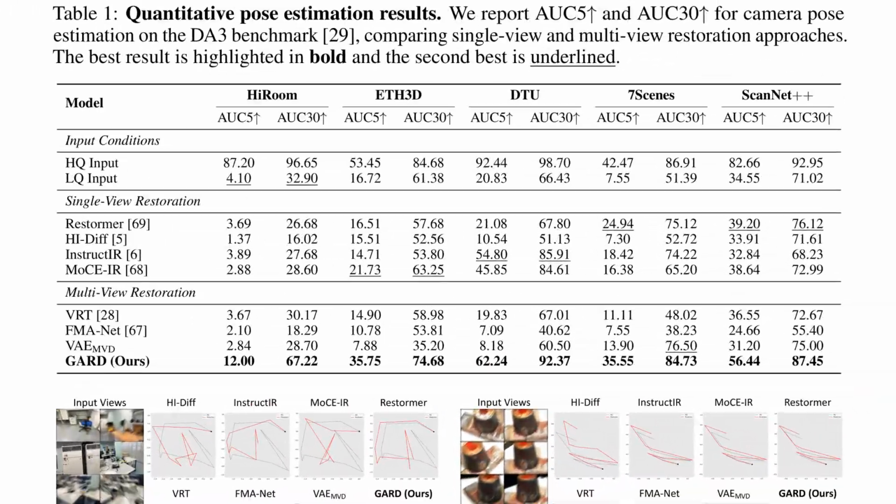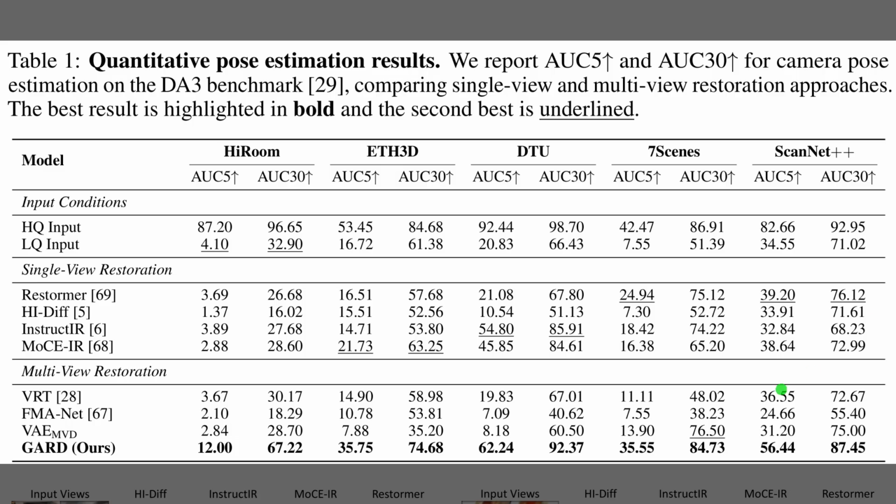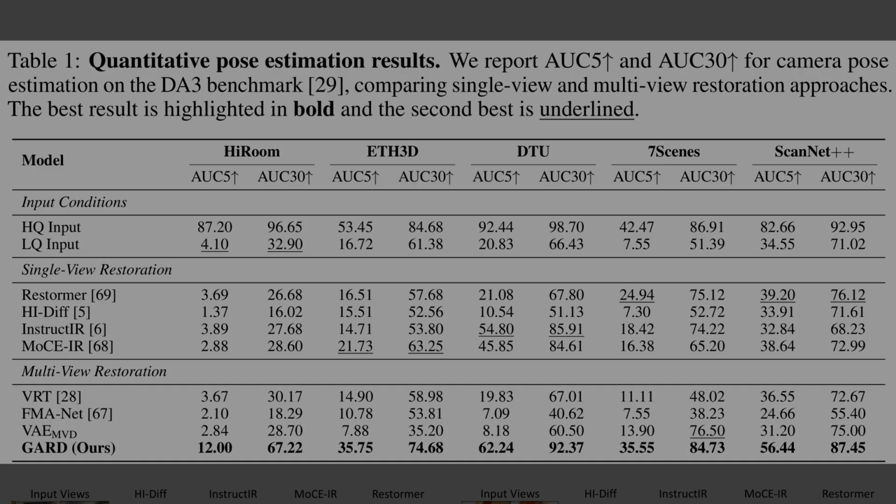That architectural design translates directly into superior performance on real-world datasets. Table 1 reports quantitative camera pose estimation performance across 5 datasets under severe motion blur. The primary metric is the area under the curve within a 30-degree threshold, which measures how accurately a model predicts camera orientation. Across all 5 datasets, the proposed framework, labeled as GARD, consistently secures the best results by a wide margin. For instance, on the challenging ScanNet++ dataset, GARD achieves an accuracy score of 87%. This is a substantial improvement over the next best multi-view baseline, which only reaches 75%.